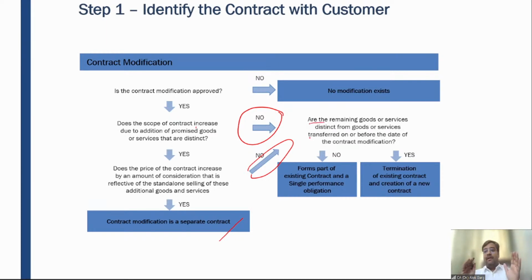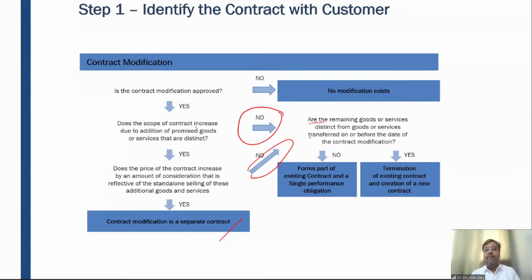So friends, if the scope and price are not proportionately changing, then you need to ask one question. What is that question? Are the remaining goods or services distinct from goods or services transferred on or before the date of contract modification? What does it mean? The goods and services which are provided before modification and the goods and services which are provided after modification, are they the same goods and services or different goods and services?